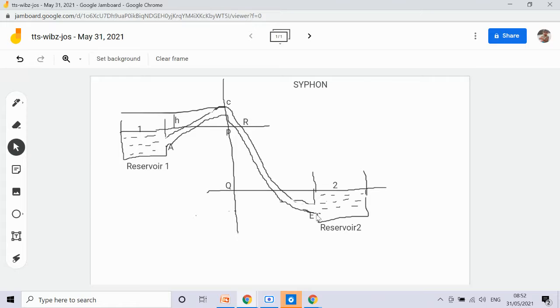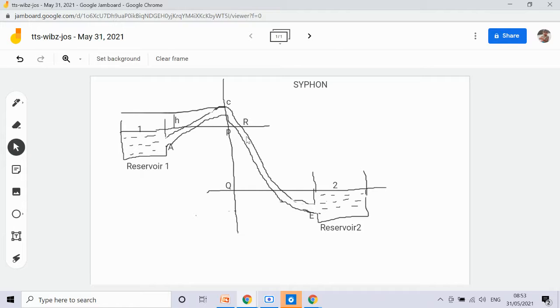Next, as point C is located above the atmospheric pressure line PR, a partial vacuum tends to be formed.